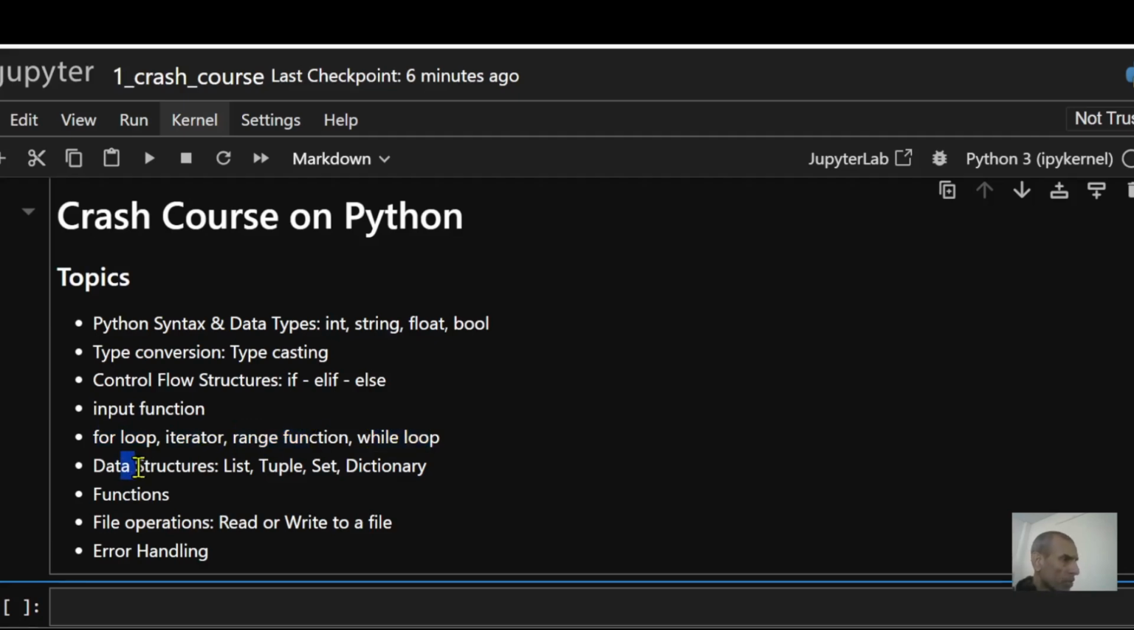Then also the data structures. This is very important, like how you store data in Python. You can store in a list, you can store inside a tuple, you can store inside a set or a dictionary. Each one of them has its strengths and weaknesses. Then also explain a little bit about functions and show you the file operations where you can read from a file or write to a file, and also show you how you can handle errors. That is called error handling.